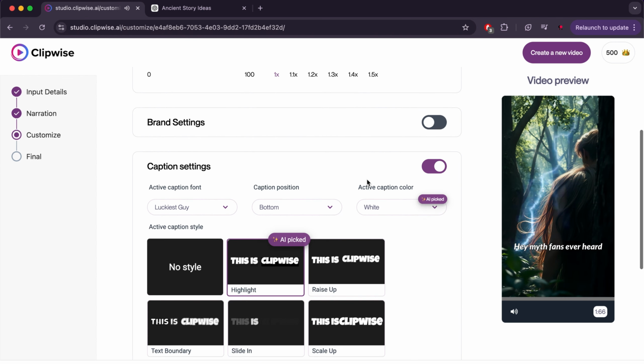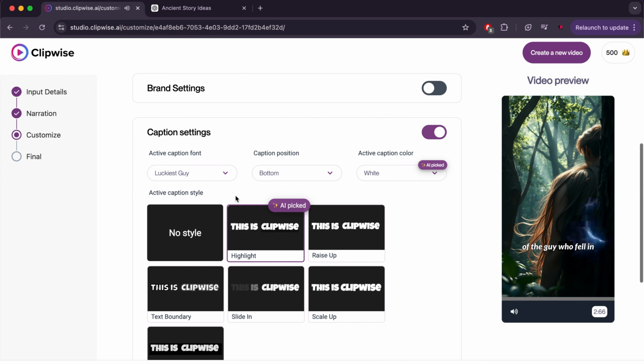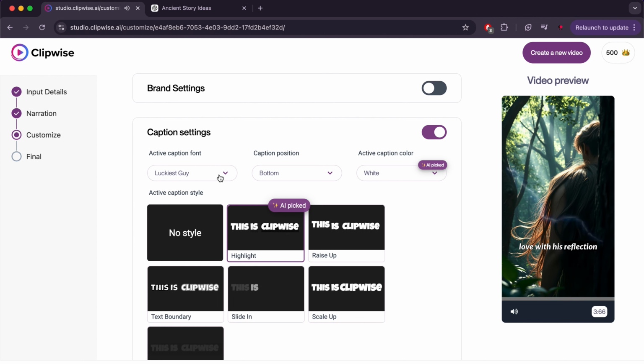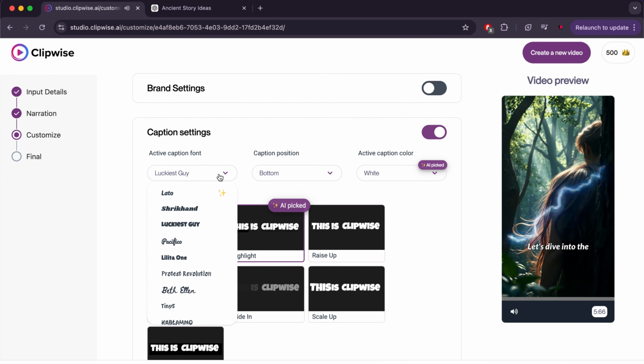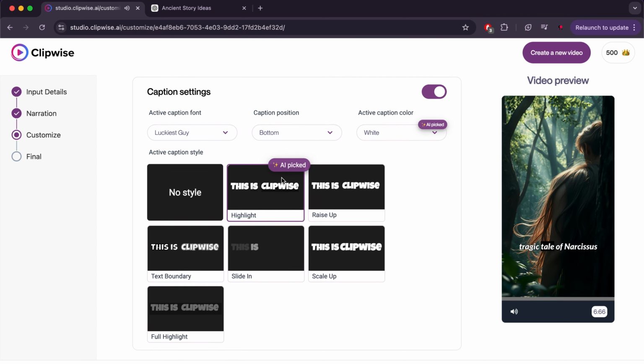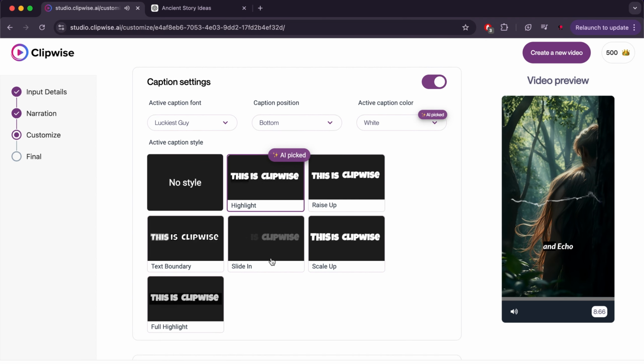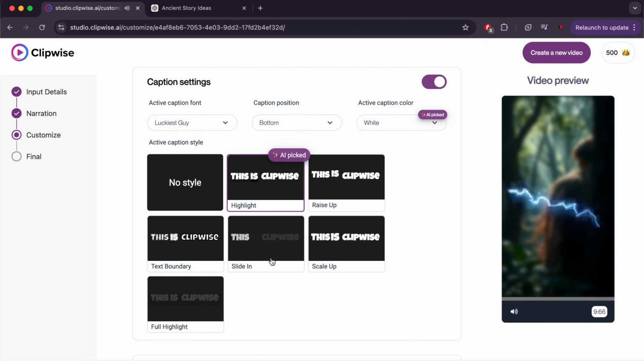You will also find some settings related to the font, such as its type, position, and color. I will leave everything as it is because I trust the website's choices, but you can change anything you want to achieve the desired result.